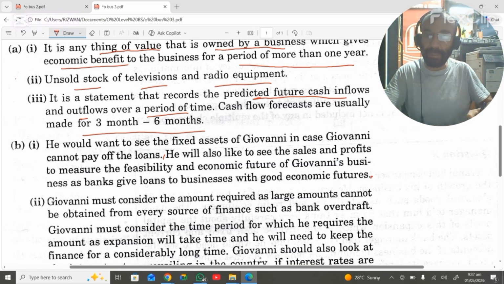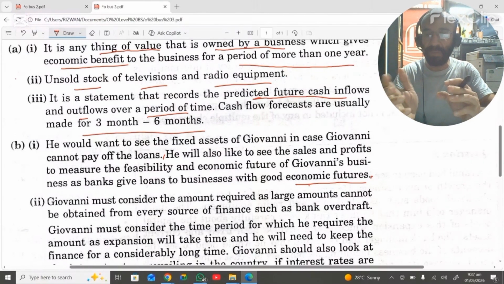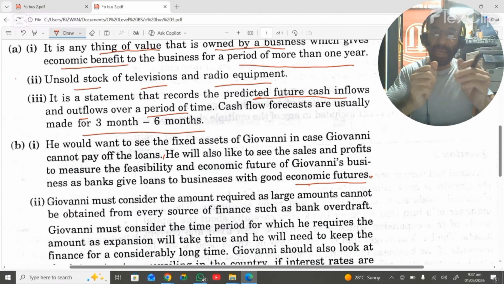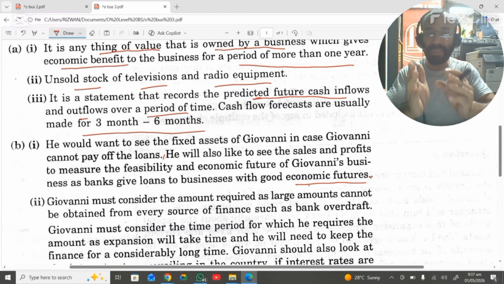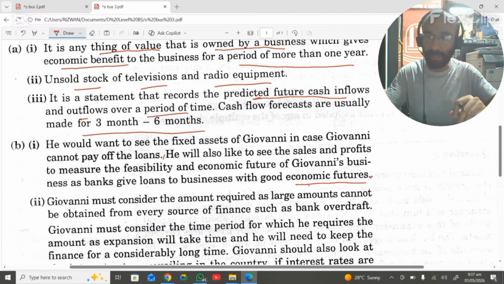And the second reason to see the accounts is he will also like to see the sales and the profits to measure the feasibility and the economic future of Giovanni's business, as banks give loans to businesses with good economic features. So this is the second reason the bank wants to see the accounts of the business: to see the sales and the profits, to get an idea whether the business is able to pay back their loan comfortably or not. So these are the 2 reasons.